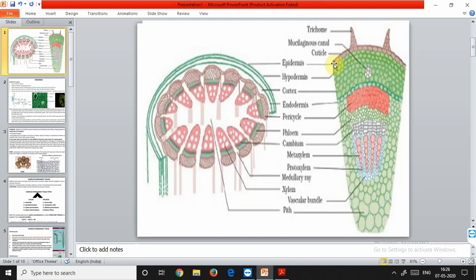The cuticle of the epidermis helps to reduce the loss of water by evaporation from the plant surface, and also prevents the entry of pathogens. If pathogens like bacteria and fungi try to enter the plant, this waxy cuticle makes them stick on the surface only, and they die there, so they are not able to enter inside the plant. Then the aerial surfaces of many plants bear cutinized hairs over the epidermis. These are the hairs. The trichome is a single layer of hair. The trichomes are also for the purpose of reducing transpiration.